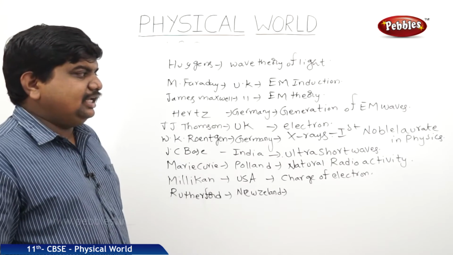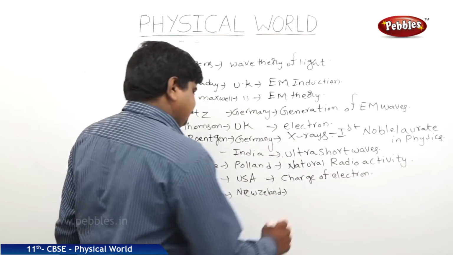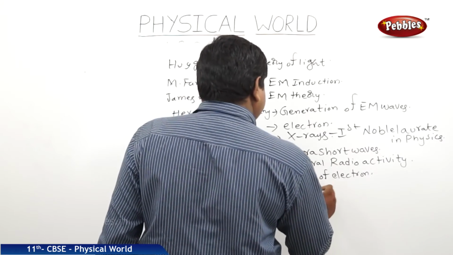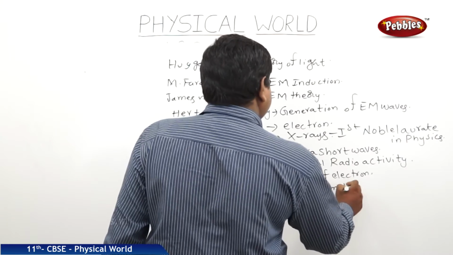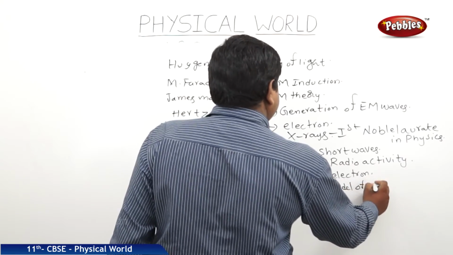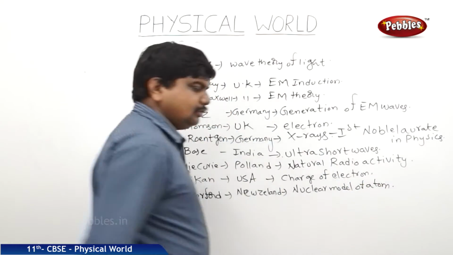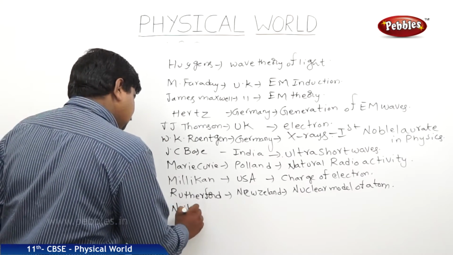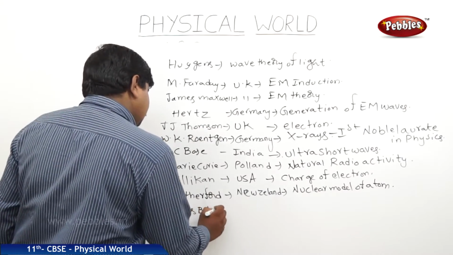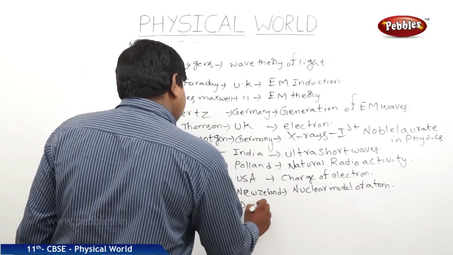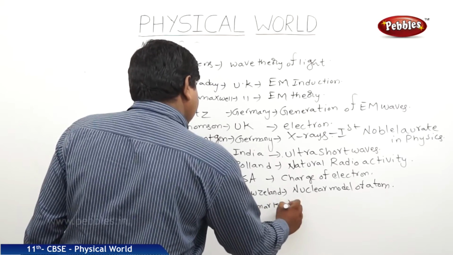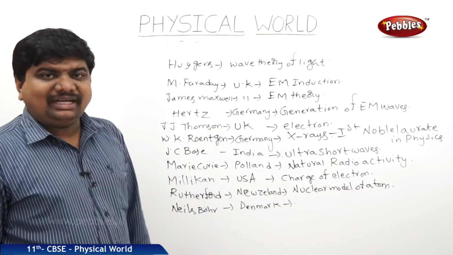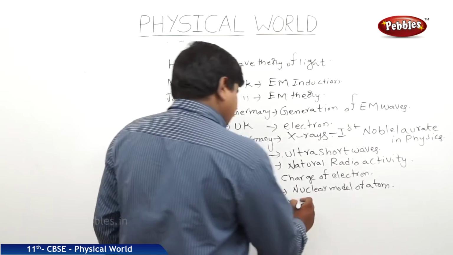So, who has discovered the nuclear model of atom. Next, Niels Bohr from Denmark. So, who has discovered the quantum model of hydrogen atom.